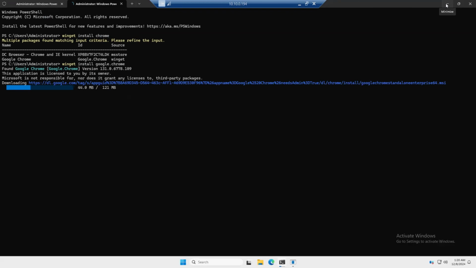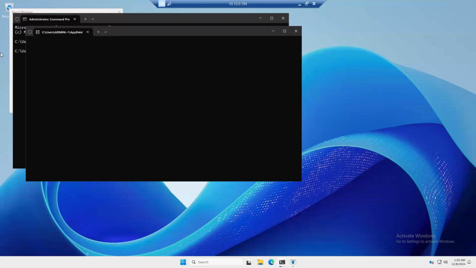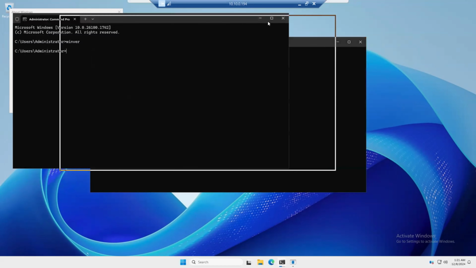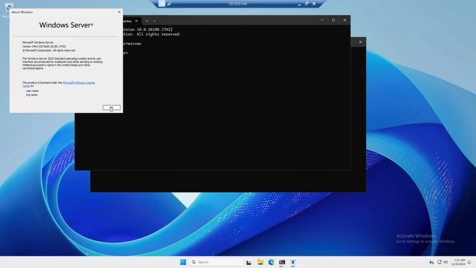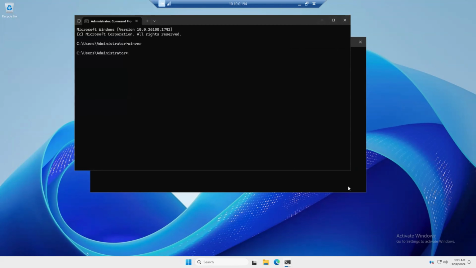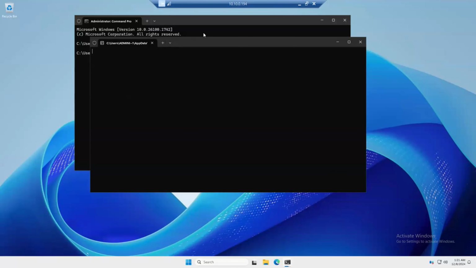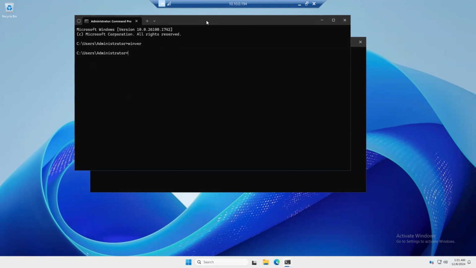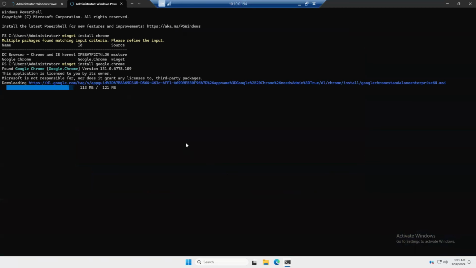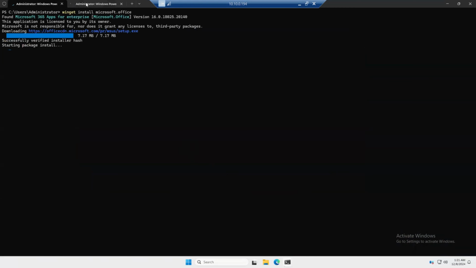Here Chrome is not available yet, but once the process is completed, the Chrome version will be available over here. We just need to keep an eye on the desktop, because the icon will appear over here. So let me verify the Chrome installation, and here we have lots of options. We will wait, and here the Chrome installation is ongoing, and in the same manner, the installation is completed and the other installation is ongoing.